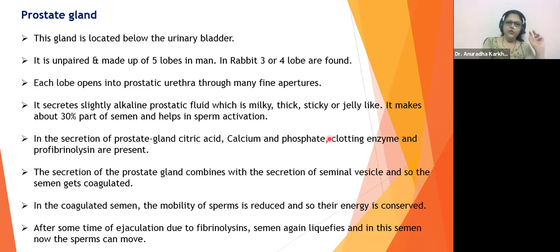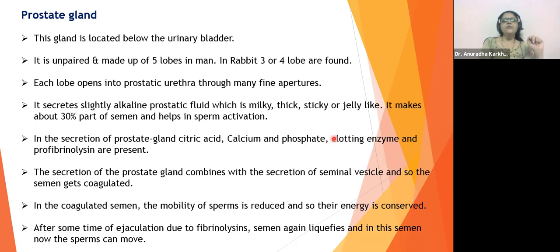Clotting enzyme again is going to be required for making the semen all the more thicker, which we have already seen that even in the seminal fluid also, there was something called fibrinogen, which was causing clotting.